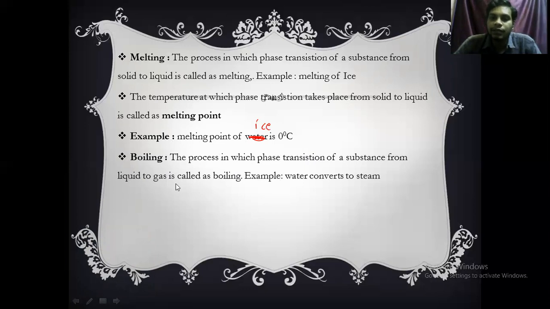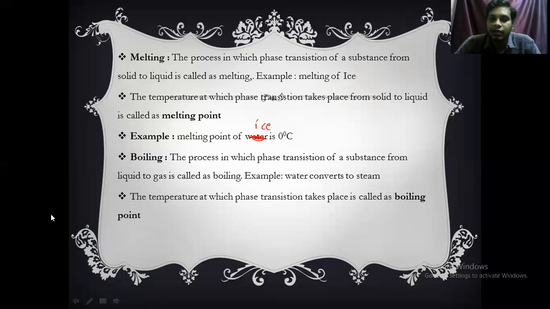And the particular temperature at which liquid turns into gas is called the boiling point. So the temperature at which phase transition takes place is called what? Boiling point. Are you clear? Example, the boiling point of water is 100 degrees centigrade. So at 100 degrees centigrade, liquid turns into gas, or water turns into steam.